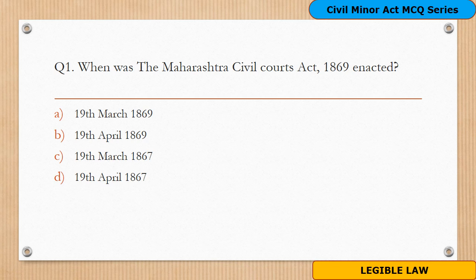Question 1. When was the Maharashtra Civil Code Act 1869 enacted? Options are A. 19th March 1869, B. 19th April 1869, C. 19th March 1867, D. 19th April 1867. And the answer is A. 19th March 1869. On this day, the Maharashtra Civil Code Act 1869 was enacted.